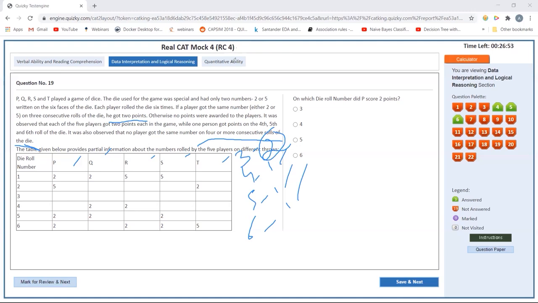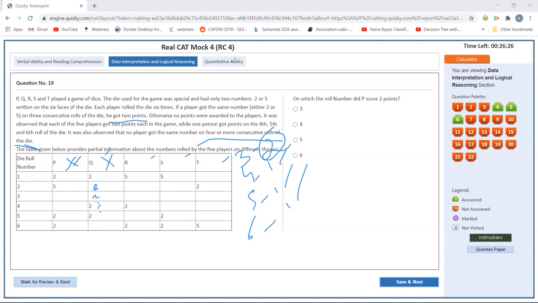Now let's see what happens. 2 5 2 2. Can P score in the third round? P cannot score in the third round, so he goes out. Let's find the people who scored in the third round. You see 2 5, so he cannot score. Can Q score? If Q has to score, then it has to be 2 2 here. But again, it cannot be 4 consecutive, since this is also 2, so Q also cannot score in the third round.